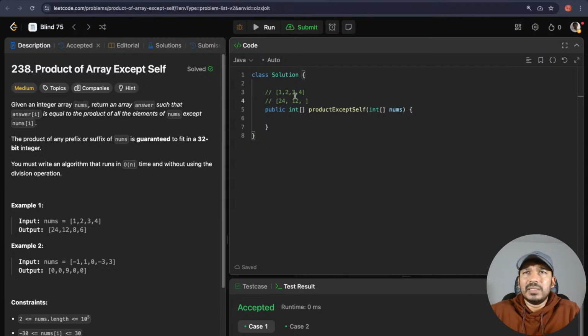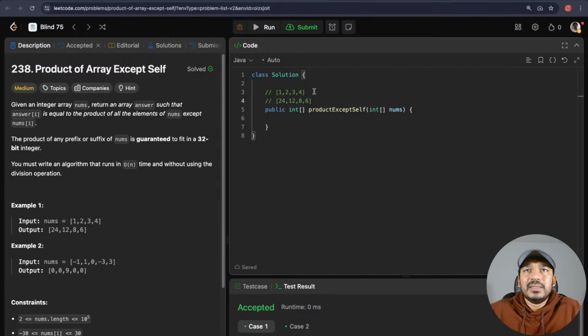And then for 3, again, 1 cross 2 is 2, 2 cross 4 is 8. So 8. And then for the last one, 1 cross 2 is 2, 2 cross 3 is 6. So 6. So this would be the output, right? But it took O of n square. For every number I went into the other numbers and then did a product of those numbers. But the requirement is to solve this problem in O of n. How to go about it? How to do that in O of n?